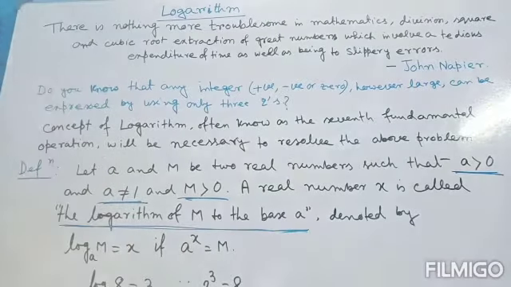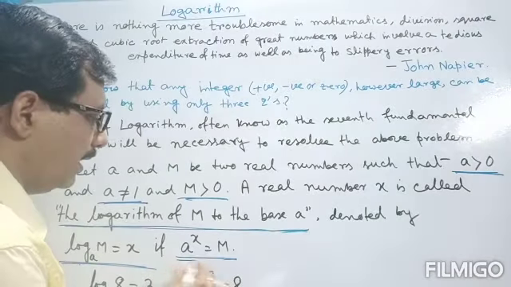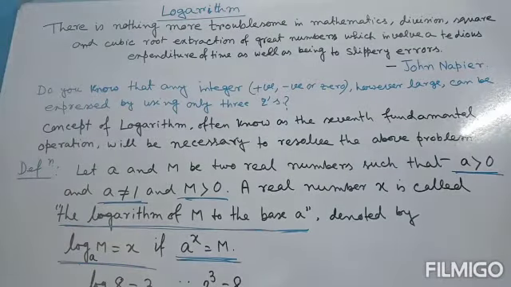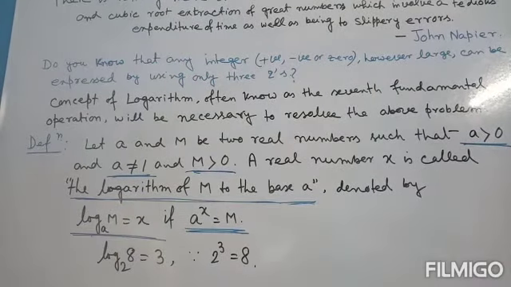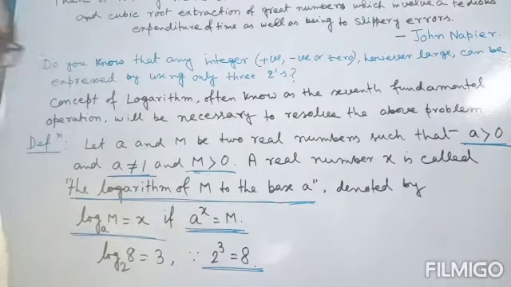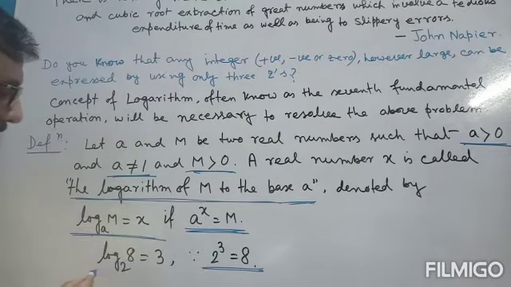and denoted by log m to the base a is equal to x, if a to the power x is equal to m. That is the inverse of indices. For example, if we take 2 cube is equal to 8, it is known to all of us, then we can write log 8 to the base 2 is equal to 3.